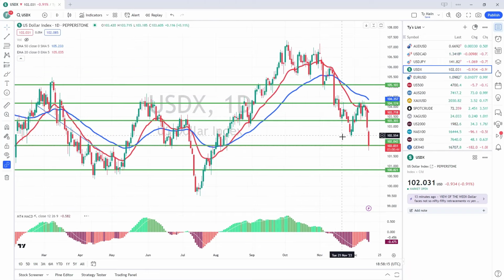Dollar index, very similar story to the yen. Basically went up to the resistance, very strong, heavy resistance here at 104 and a 20 moving average. It basically rolled over and then down it came, plummeted down, obviously, in two very, very big candles. But you can see that the writing was on the wall.